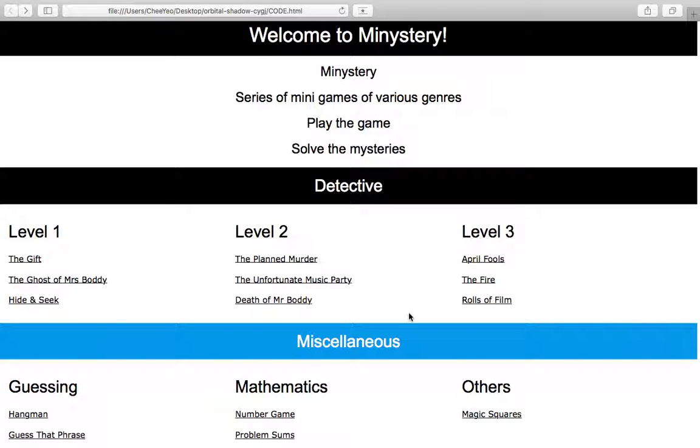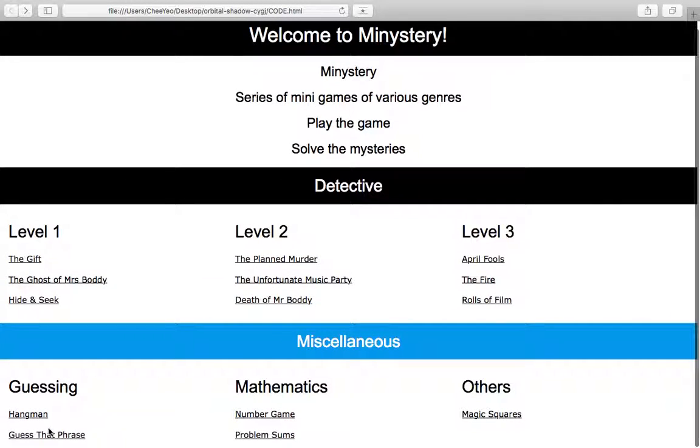Next, to diversify our web page to attract a larger audience, we have also incorporated other genres of games, such as mathematics and guessing game. We got the idea of making the games more interesting after looking through various web page JavaScript mini games on the internet. First up, we have 2 different guessing games in the form of Hangman.